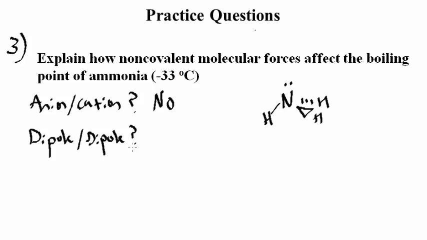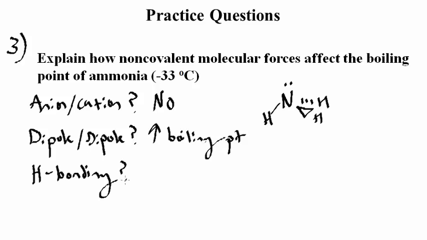Atoms bearing a partial positive charge are attracted to atoms bearing a partial negative charge, or an electron source such as lone pairs. Nitrogen is more electronegative than hydrogen, so the nitrogen bears a partial negative charge and the hydrogens bear partial positive charges. There are 3 polar bonds in this molecule, and this results in an increase in the boiling point of ammonia.